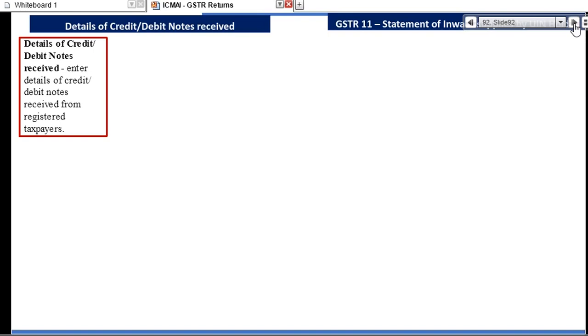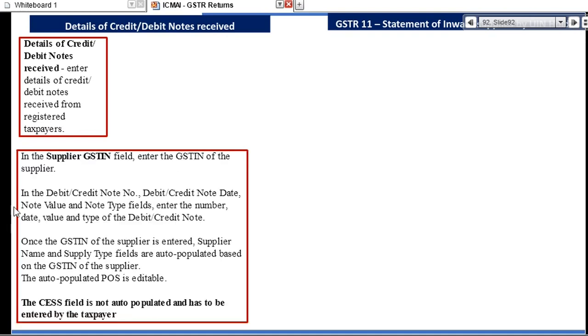So this Italian embassy, what they will do: in the previous month they provided the invoice details. In the current month, they will provide credit note details. We all know each and every credit note is to be linked to your original invoice. So first they will put the GST number, the original invoice number and then the credit note.